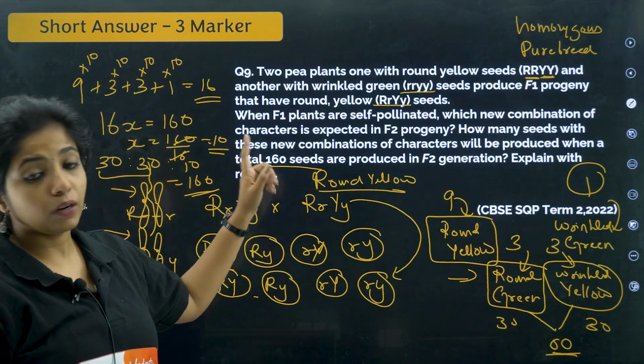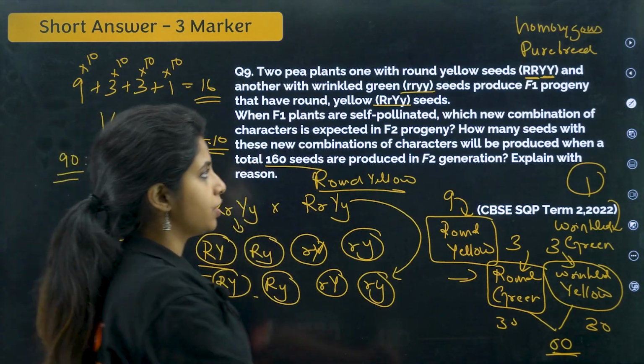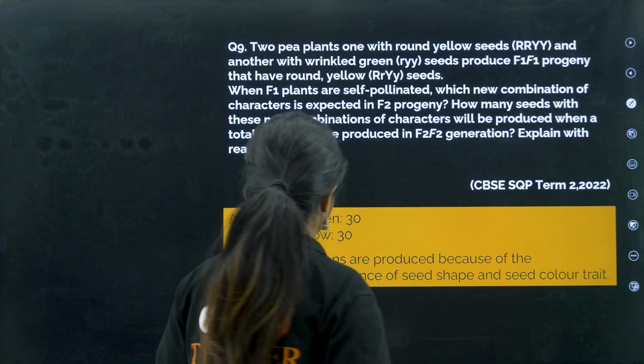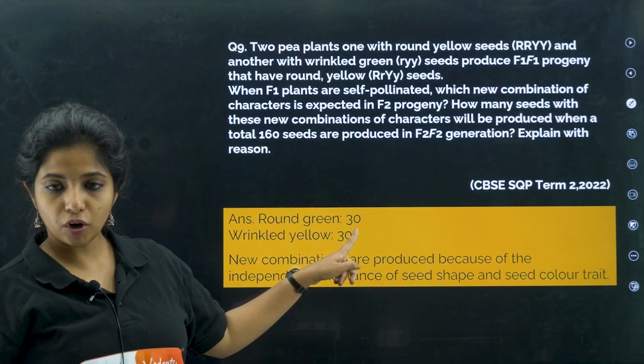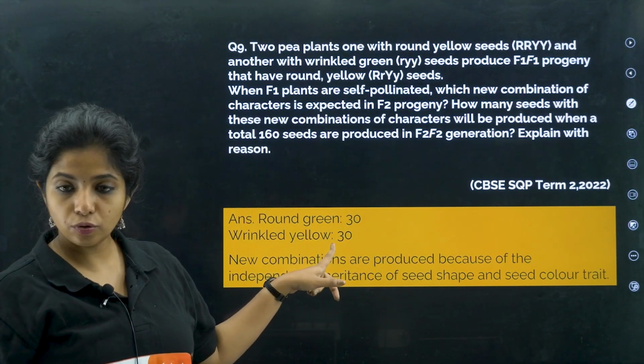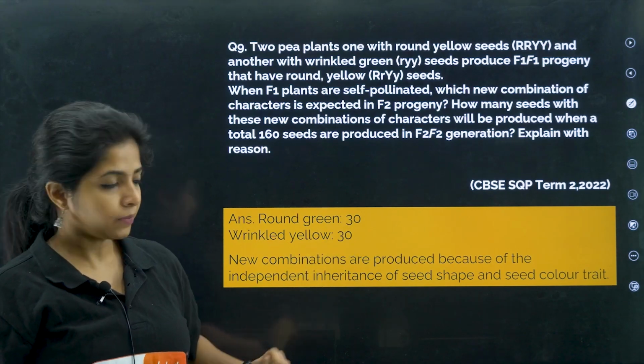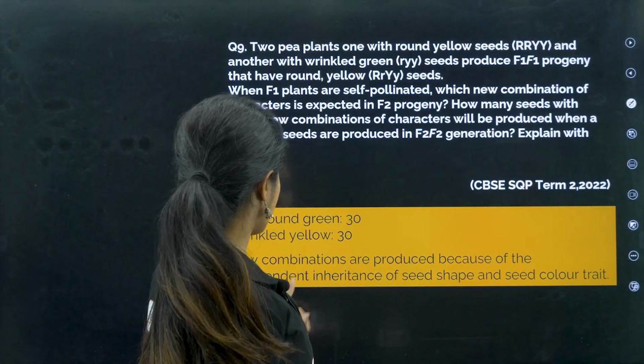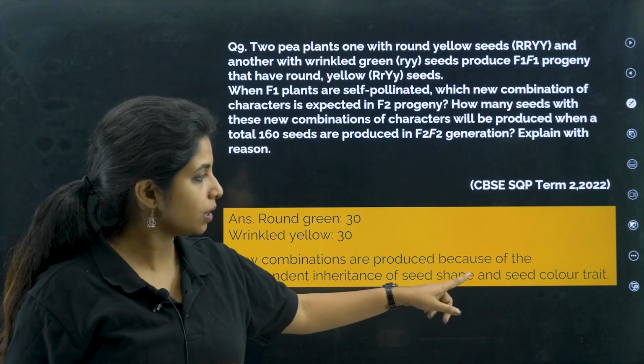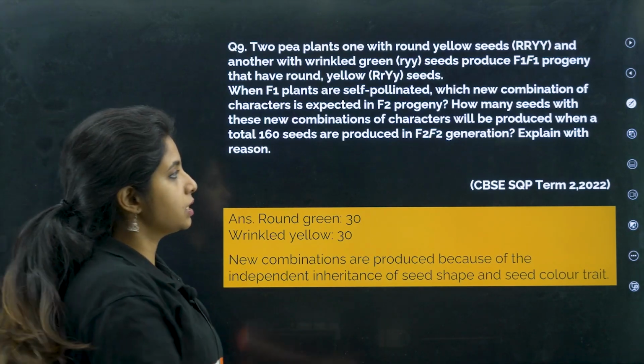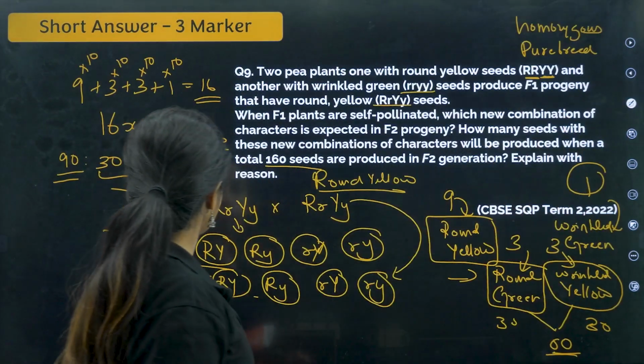Okay, explain with reason. So this is how you can write your answer. Round and green is a new combination. Wrinkled and yellow is a new combination, 30 and 30. So you get 60. New combinations are produced because of the independent inheritance of seed shape and seed color. That means, why do you think this new combination is being produced?